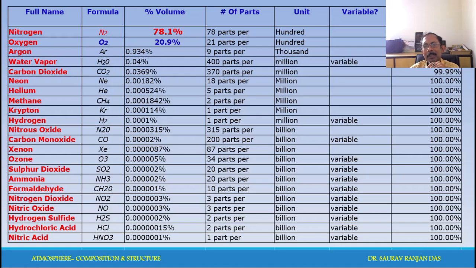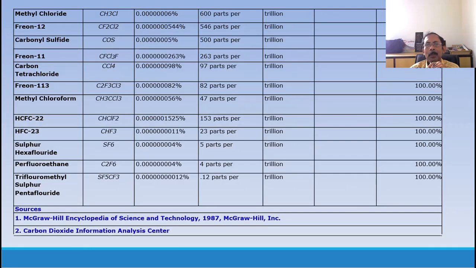So this is the total chart, showing how many different types of gases are present and up to what quantity. This is the continuation of different other gases. So from here we can understand that a lot of gases are actually present in the atmosphere, though in very small quantity. The unit of this quantity is sometimes parts per million, sometimes parts per billion, sometimes ppt, parts per trillion, and so on.